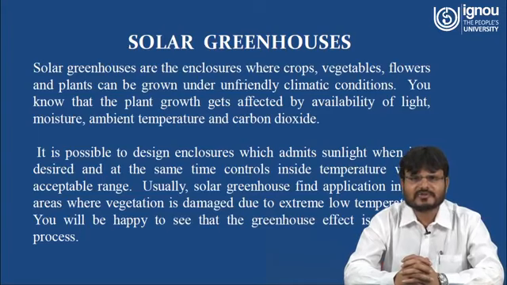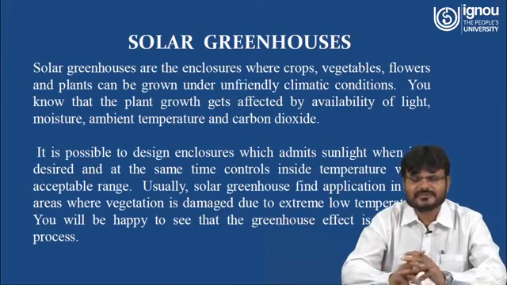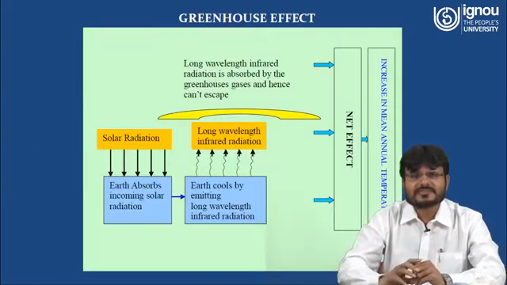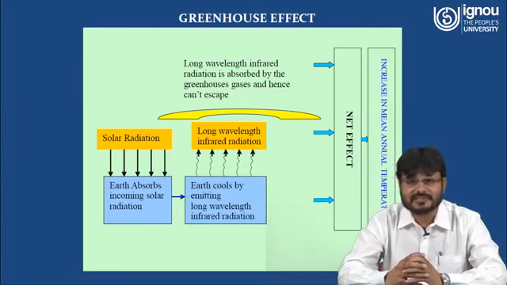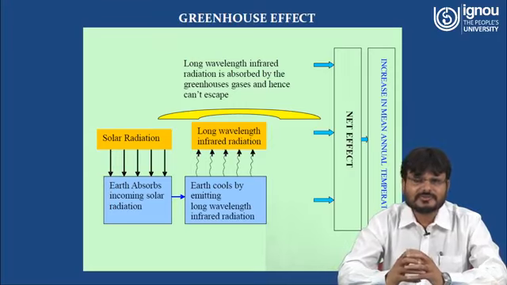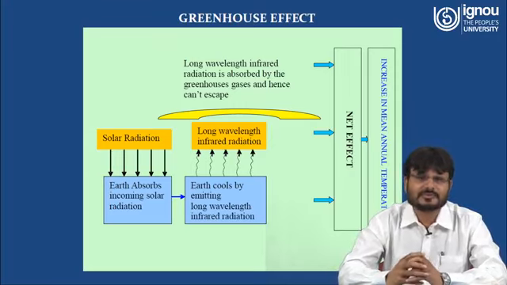Usually solar greenhouses find application in cold areas where vegetation is damaged due to extremely low temperatures. You will be happy to see that the greenhouse effect is a natural process. So basically the solar greenhouse works on the principle of the greenhouse effect. First of all we have to understand what the greenhouse effect is. As the solar radiation comes from the sun, it is absorbed by the earth.